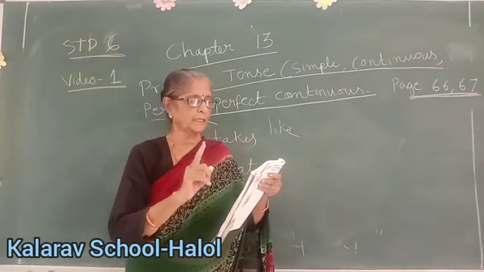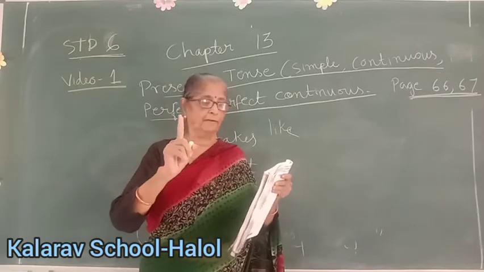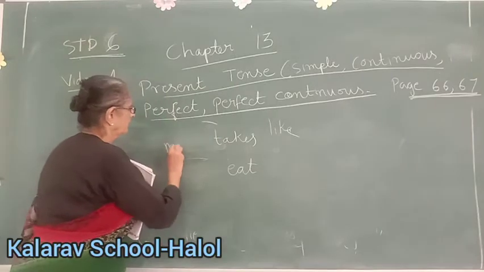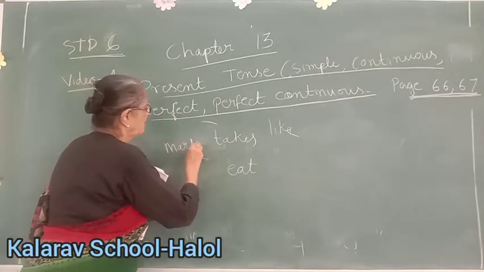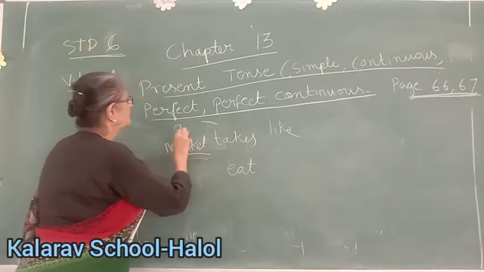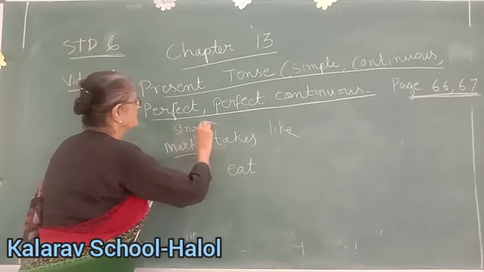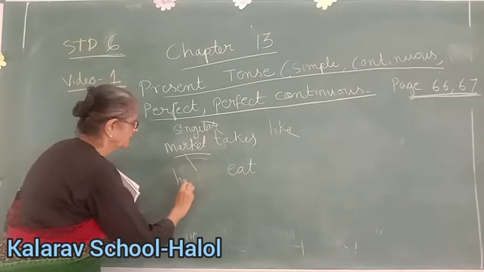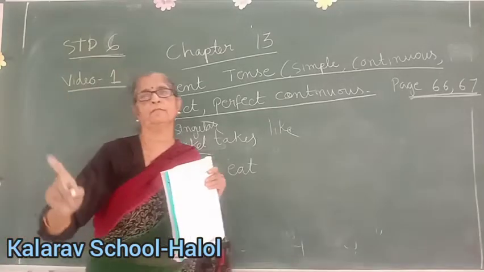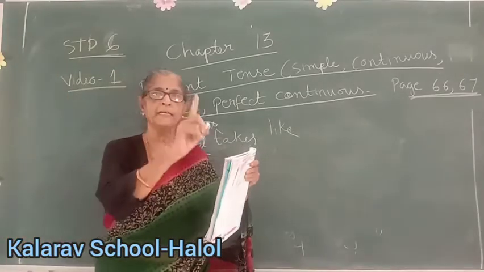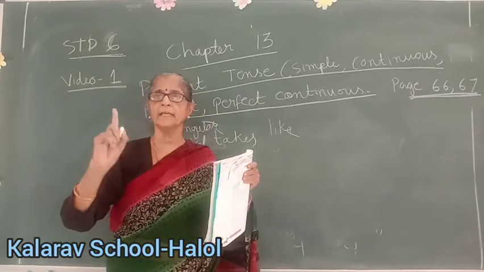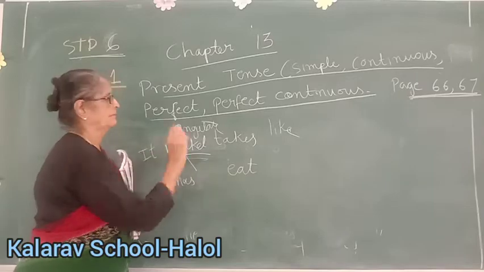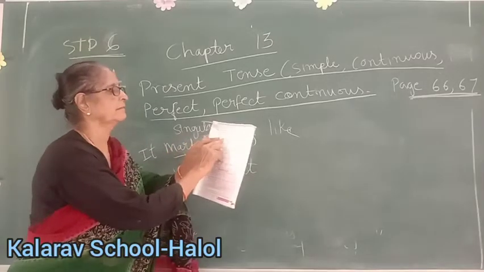This market has many shops. Now market is a what? Singular, no? Singular. So we will use has with it. I have, we have, you have, you have. He, she, it has. And they have. The market is it. So we will use has here.